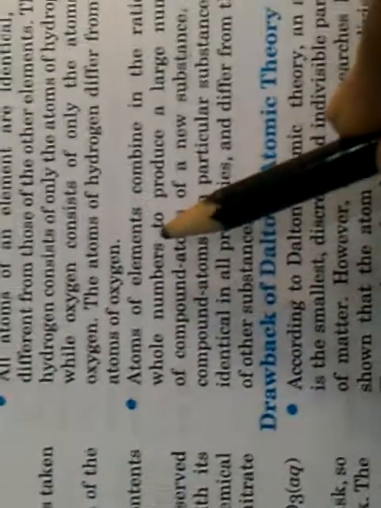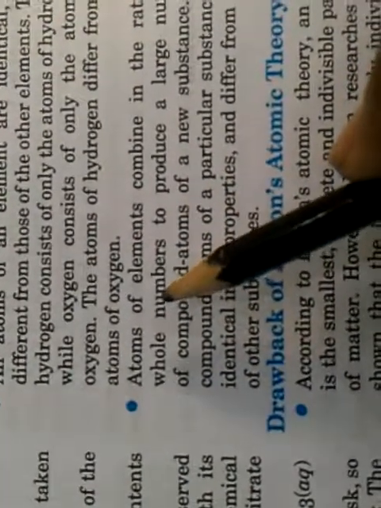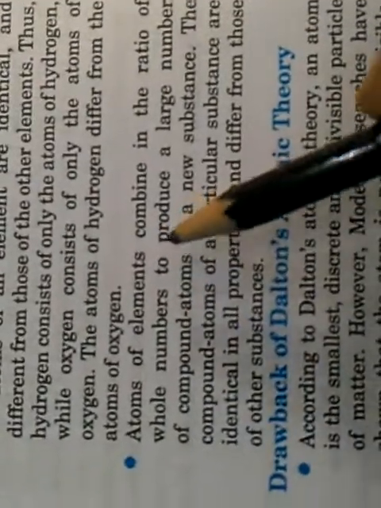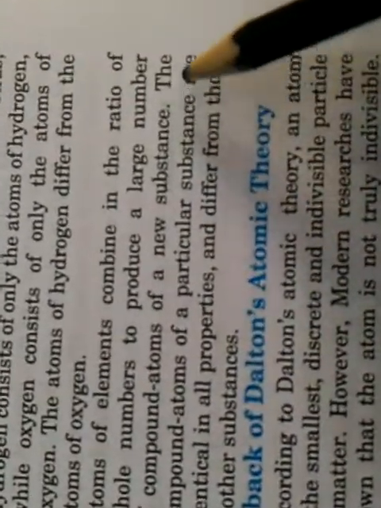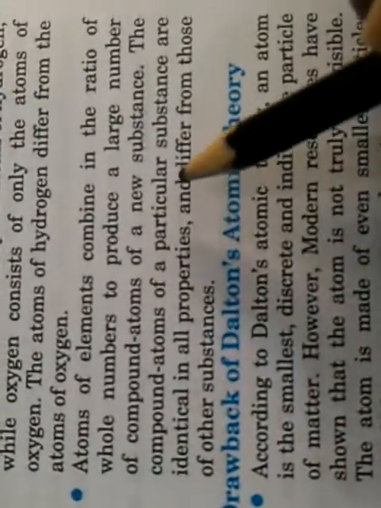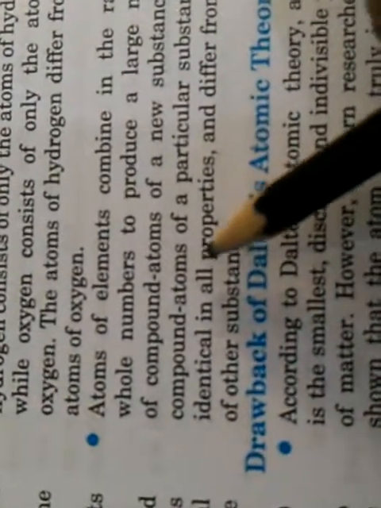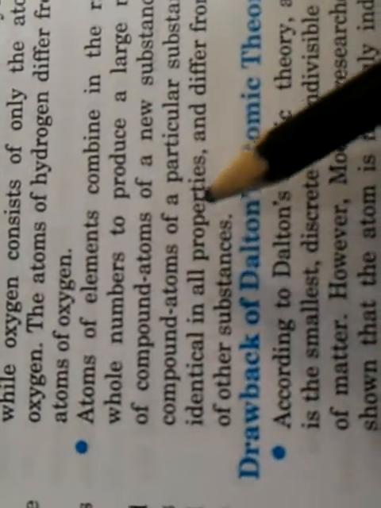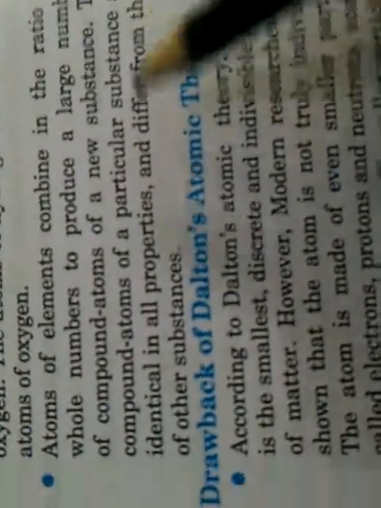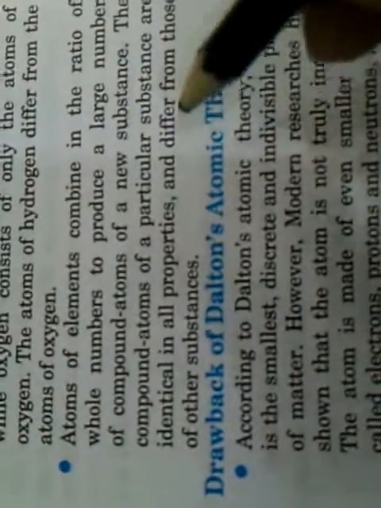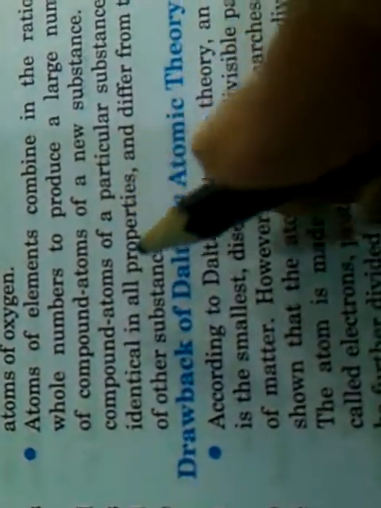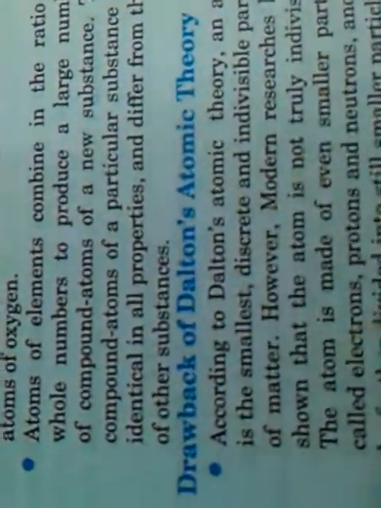Atoms of elements combine in the ratio of whole numbers, which means they do not combine in parts. Whole numbers means 2:1, 3:5, just like that, to produce a large number of compound atoms of a new substance. The compound atoms of a particular substance are identical in all properties. For example, if we are talking about bronze, then all the particles of the bronze will have the same properties and differ from those of other substances. And the properties of the atoms of bronze will be different from the properties of other molecules.